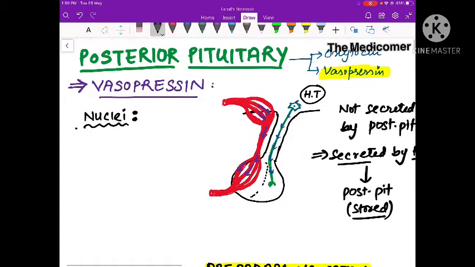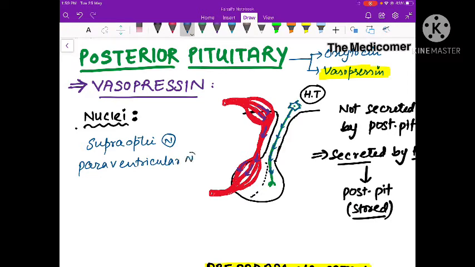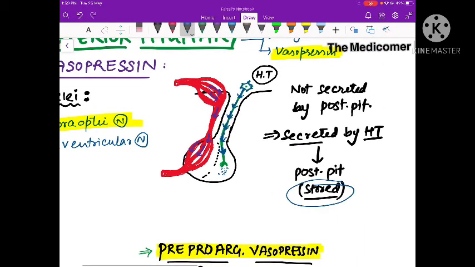In the hypothalamus, these hormones, ADH and oxytocin, are secreted mainly by two nuclei. These are the supraoptic nucleus and the paraventricular nucleus. The main nucleus which secretes these hormones is the supraoptic nucleus. From the supraoptic nucleus these hormones travel through the axon of the neuron, and they reach through the stalk into the posterior pituitary. In the posterior pituitary these hormones are stored, and on appropriate stimuli they are released.